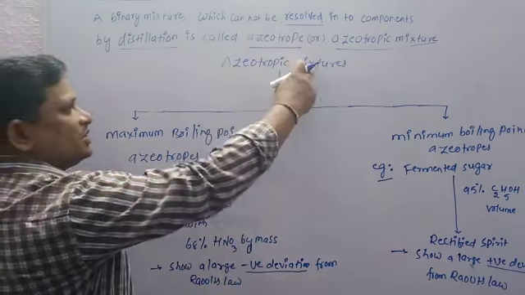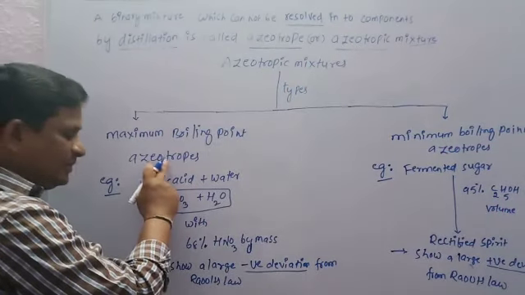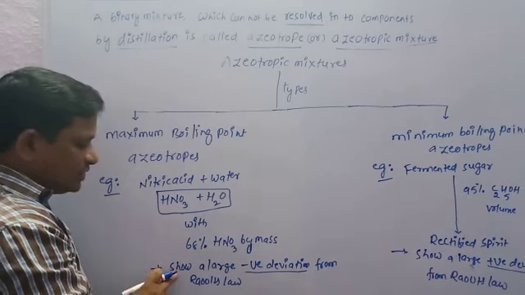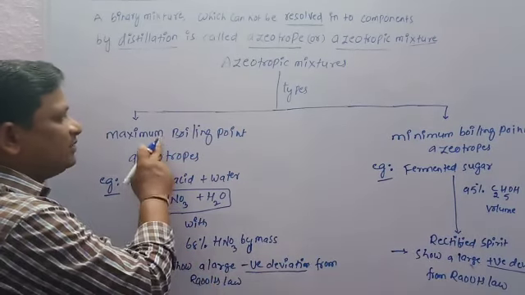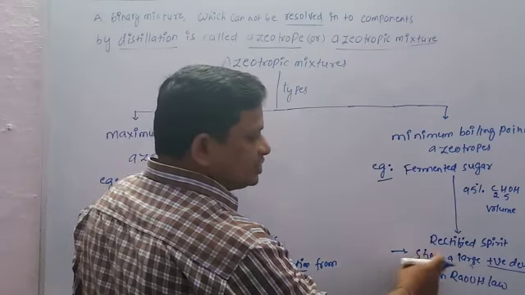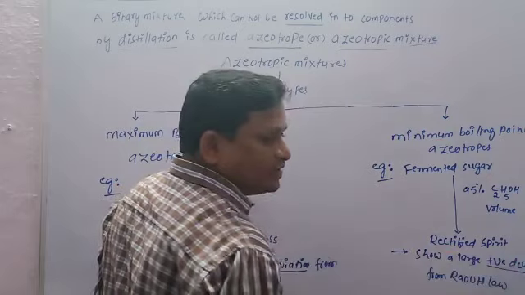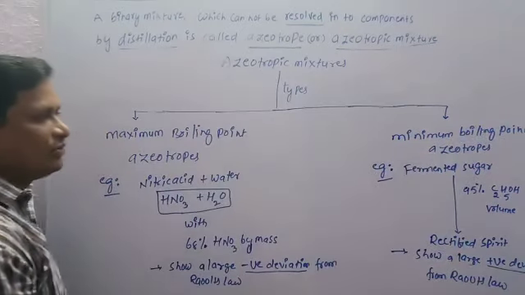They are of two types. One is maximum boiling point azeotropes, the solutions which show a large negative deviation from Raoult's law. The solutions which show a large positive deviation from Raoult's law are called minimum boiling point azeotropes.